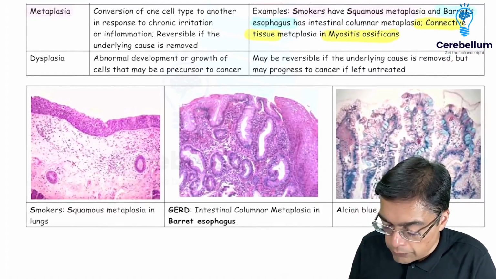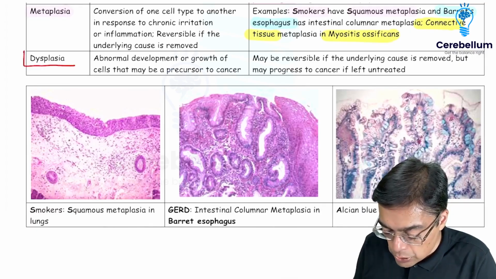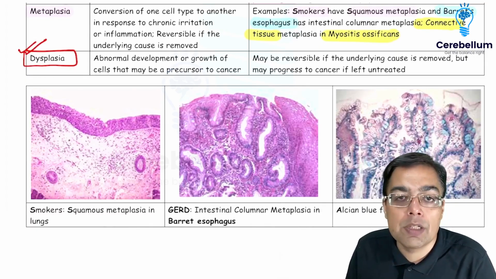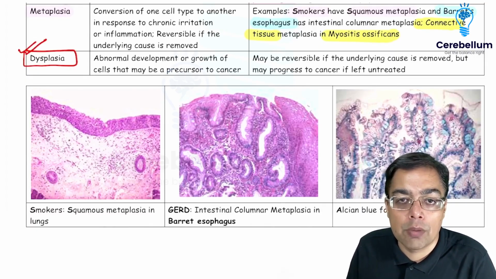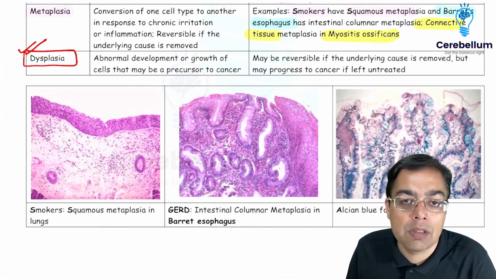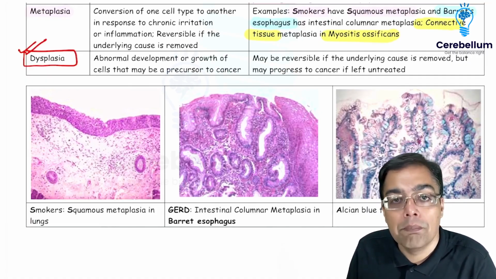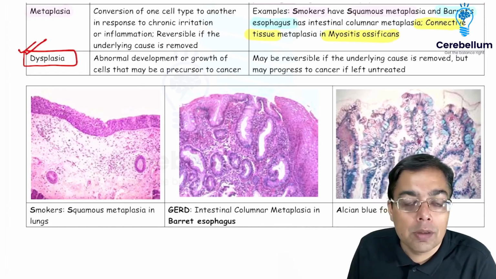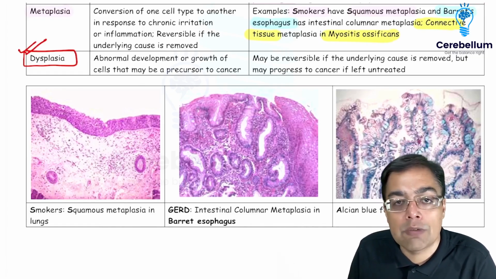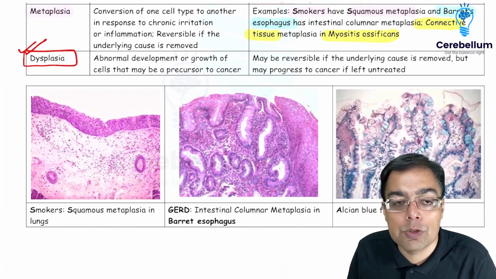One important question that we got in the 2022 INI-CET gave you a description of a patient who was having dysplasia, with a history of an infection caused by the human papilloma virus, and there was presence of cells having hyperchromatic nuclei. They were disorganized in nature, but they were not able to penetrate deep inside the tissues because they were not able to cross the basement membrane, right? So that was an example of a question classically describing the features of dysplasia.